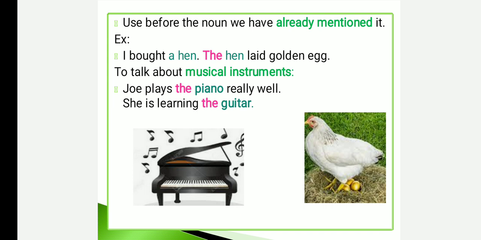And also we can use the article "the" while we are speaking about musical instruments. We can use the article "the" in front of the name of musical instruments. So the piano, the guitar, the violin, the tabla. So for example, Joy plays the piano. She is learning the guitar. So in front of the name of a musical instrument, we can use the article "the".